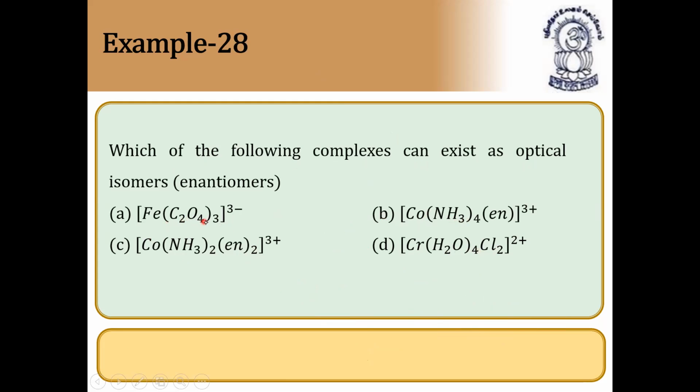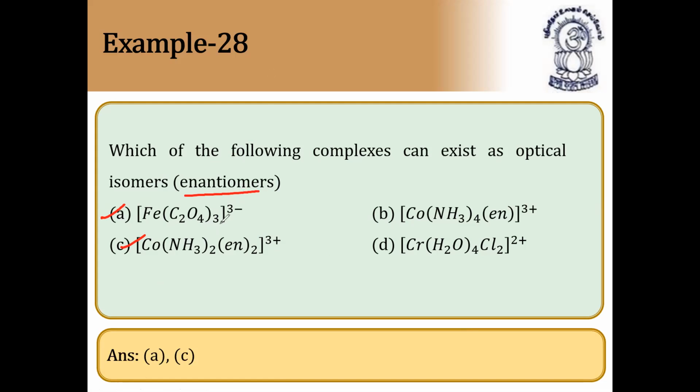So Fe(C2O4) taken twice, 3 minus. And we have to check whether it is a square planar complex or octahedral. So definitely one should be an octahedral complex. So the answer is option A and C, since they contain bidentate ligands. So they can exist as optical isomers.